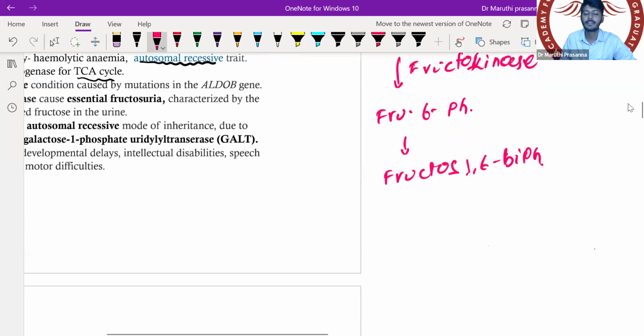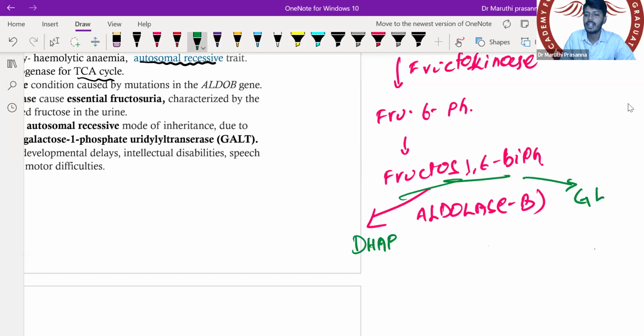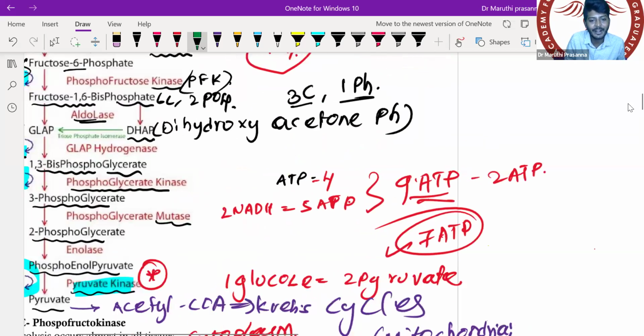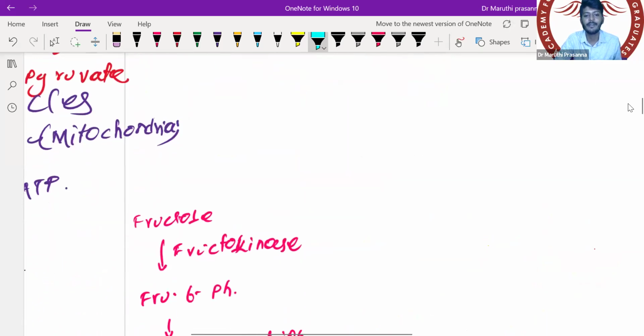And this fructose 1,6-bisphosphate, under the influence of an enzyme called aldolase B, gets converted into DHAP and GLAP. Aldolase also has types, aldolase A, B and so on. Now, all of you remember DHAP and GLAP come in glycolysis. From here onwards, the reactions are the same, but until here it is slightly different because the reaction started from fructose.